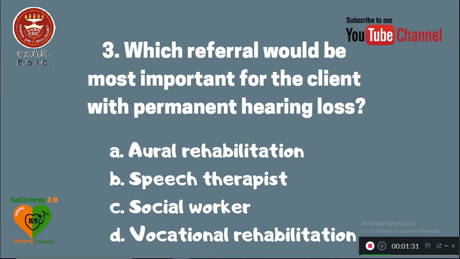Question number 3. Which referral would be most important for the client with permanent hearing loss? Option A. Aural rehabilitation, B. Speech therapist, C. Social worker, D. Vocational rehabilitation. The right answer is option A. Aural rehabilitation will be very effective.